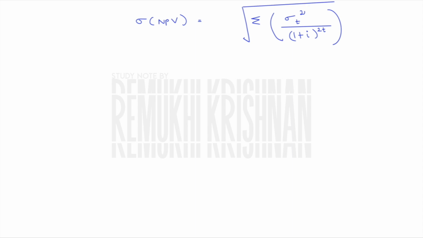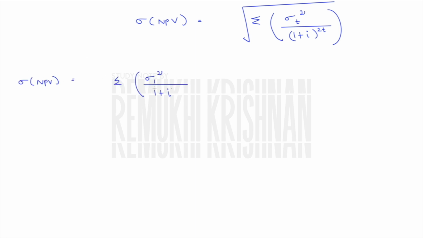Sigma of NPV is equal to, what is the formula? The summation of sigma t square divided by 1 plus I the whole power 2t, whole root. One thing to be noted here: in the first slide, when we discussed the formula for the first time, we used the summation for the numerator alone, but that is not the correct format. Just follow this formula: write the summation and then this entire formula comes under the bracket, because solving this way you will get your correct answer. Okay, let me show how that helps.